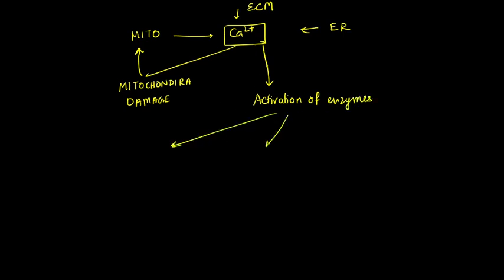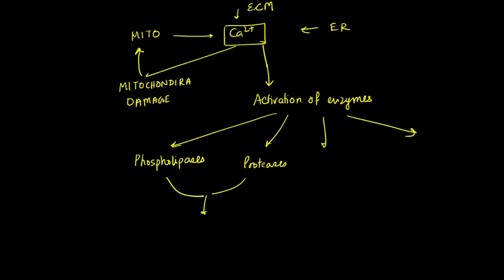What enzymes in particular? Four enzymes mainly. First, it activates phospholipases, then proteases. Phospholipases and proteases together damage the cell membrane. Proteases individually can also damage the cytoskeletal elements and other proteins in the cytosol, like other enzymes or other structural or functional proteins.